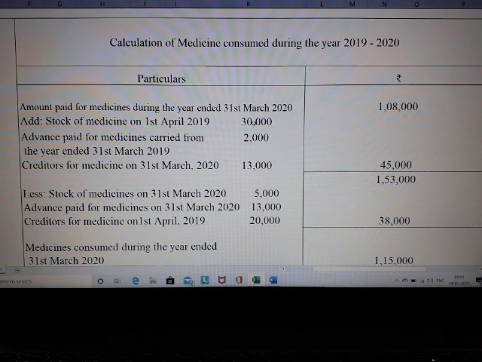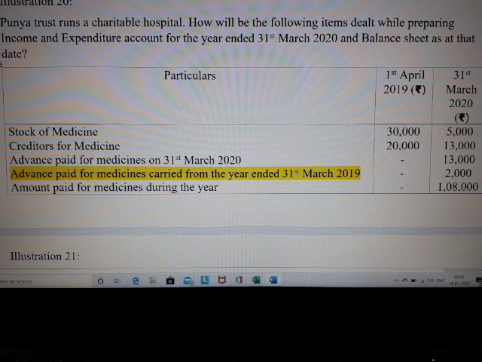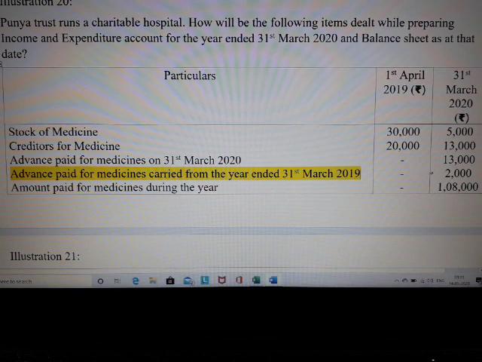The next purchases which are done, the amount of purchases which are done, that is nothing but the advance paid for the medicines that is given, right? This is nothing but the amount that you have spent during the year. That's purchases during the year.